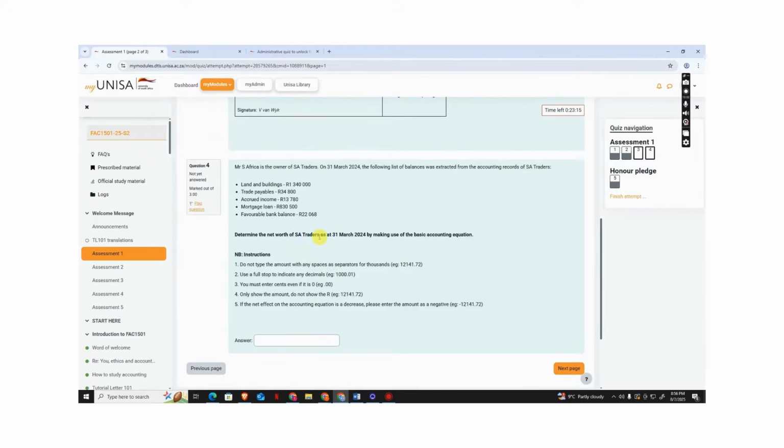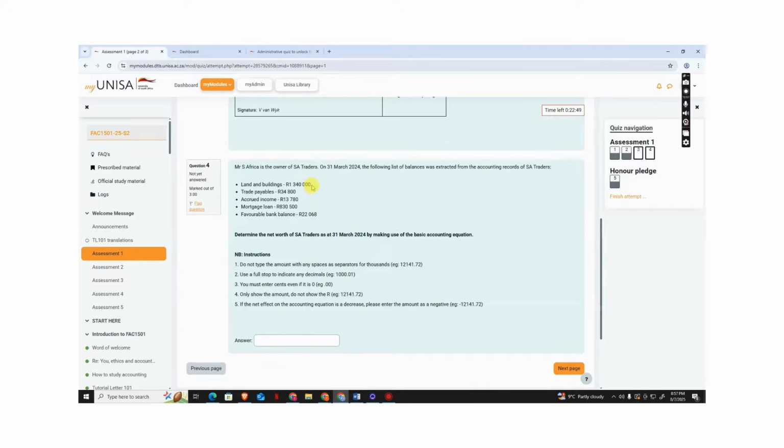Now we're going into question 4, guys. So now it says determine the net worth of the company, which is SA Traders. So net worth means equity. What is the equity of the company? So the equity is assets minus liabilities.